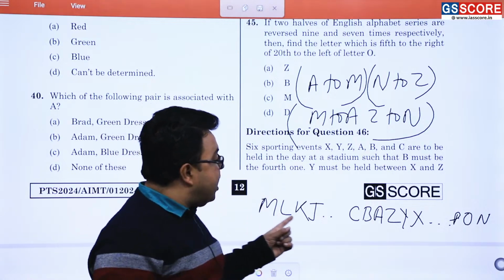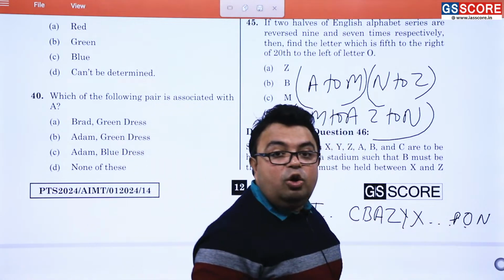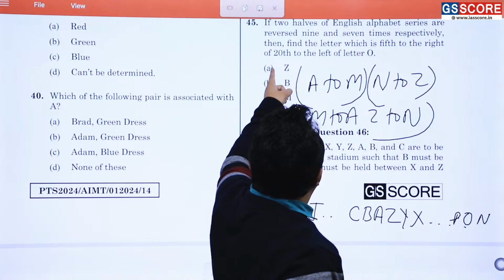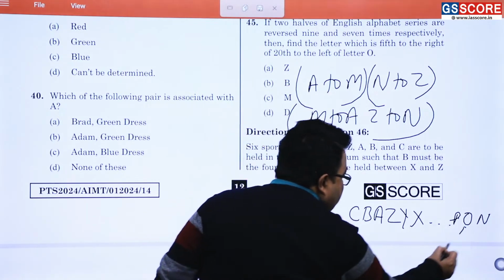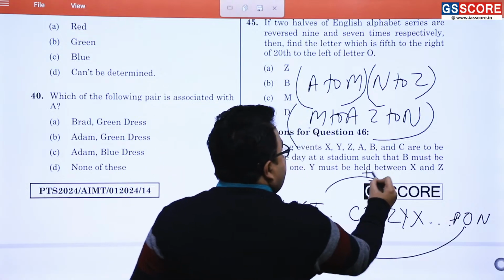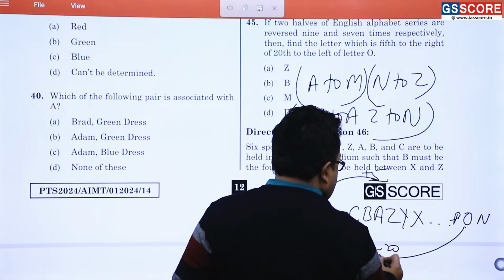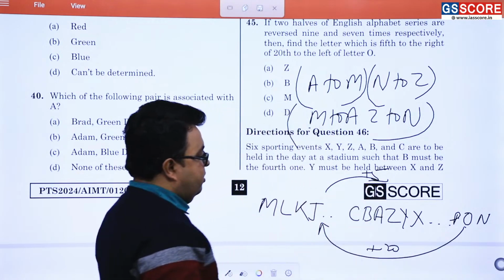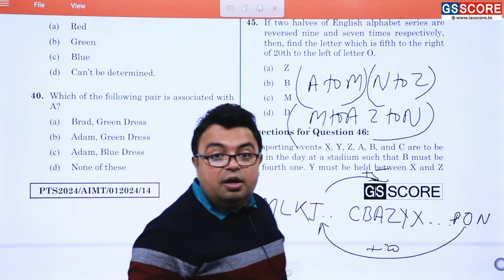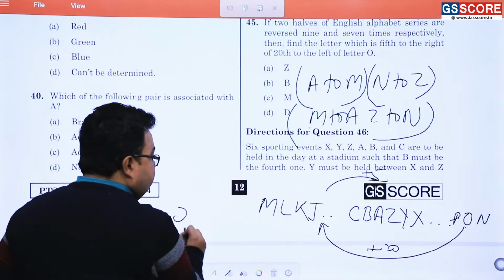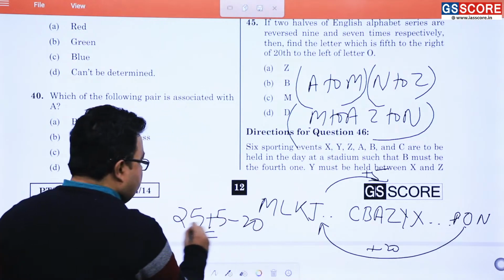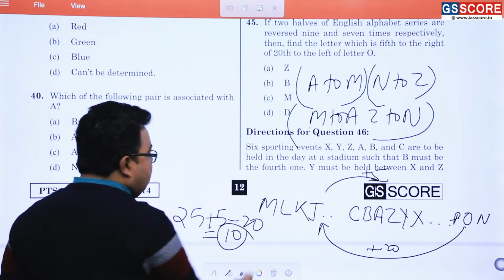So where does O stand? O is here. Getting or not getting? Now it is being asked which letter is 5th to the right of the 20th letter to the left of O. This is plus 5, this is 20. So you can understand this is which letter of the alphabet series? Of course the 25th from the beginning. So 25 plus 5 minus 20 is equal to what? Of course 10. So the 10th letter will be the answer of the question.